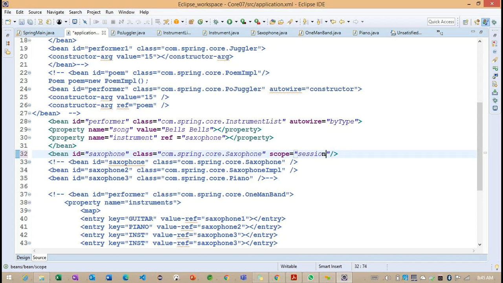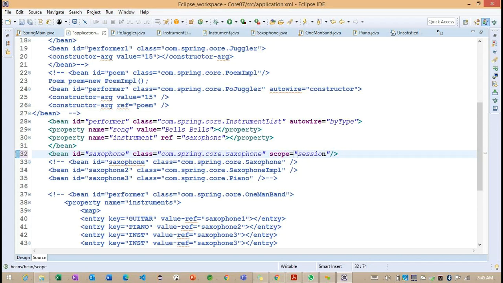Now we need to understand the difference between each one. By default, we have singleton. The singleton creates one object for our entire application. If I want to override the default behavior, we can go for the prototype. Wherever we define prototype on top of the base class, however many times the base class is called, the dependent objects will be created multiple times.